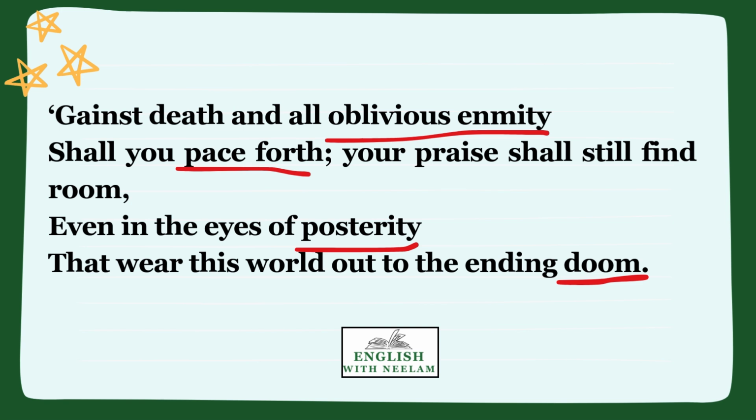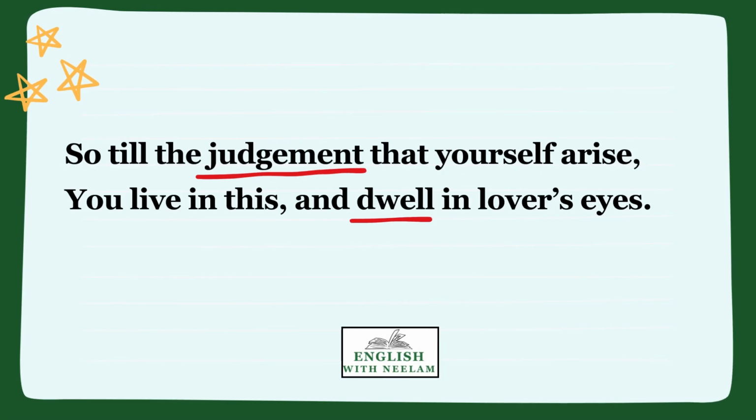The poet, children, has used these words, wear this world out, meaning the generations that will survive, that will live until the doomsday. The doomsday, the last day, the day of judgment. Now, children, we come to the last two lines of the poem, the couplet. Here, the lines are, so till the judgment that yourself arise, you live in this and dwell in lovers' eyes. The poet's friend will live in his poem, in his poetry, and in the hearts of those who love him till the last day of judgment.